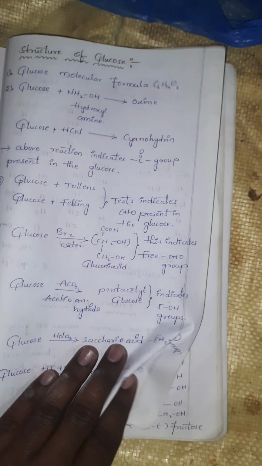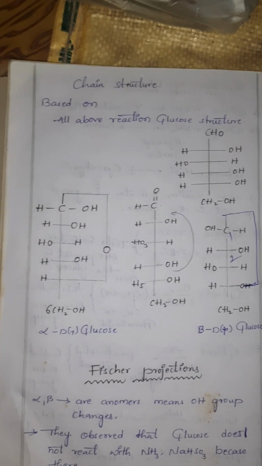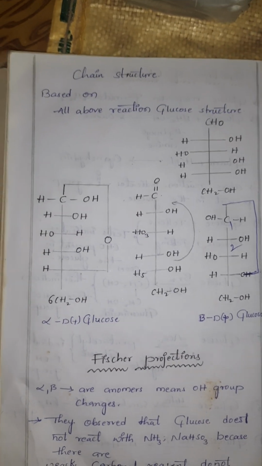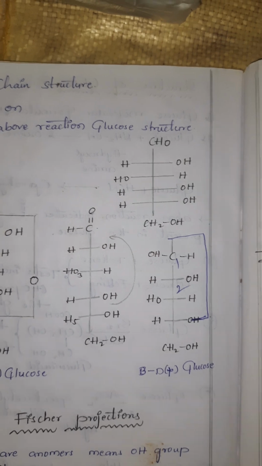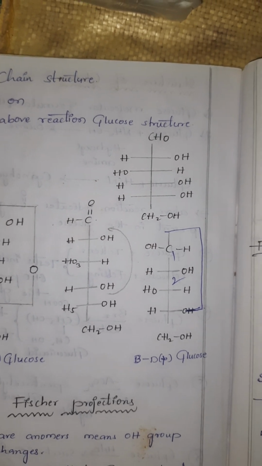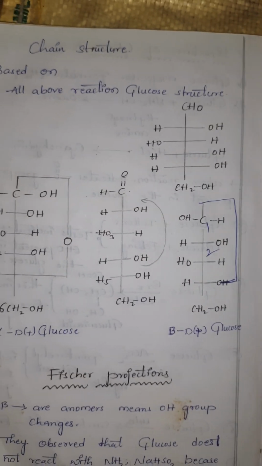Based on these reactions, the glucose structure was determined, that is, an open chain structure. CHO at the top, right side OH, next left side OH, right side OH, right side OH, and CH2OH. This is the glucose structure.